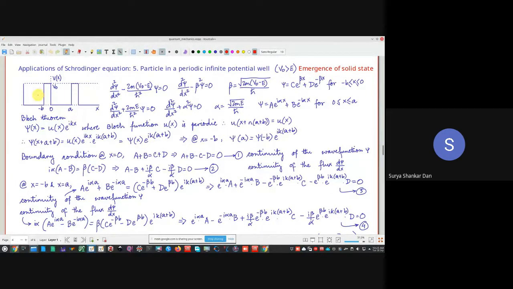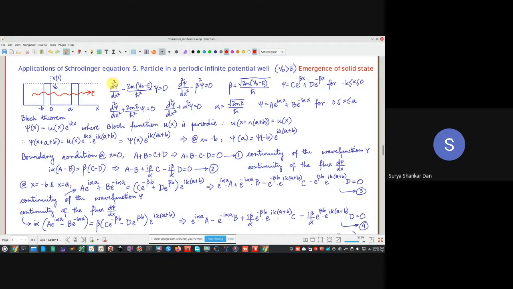So when the particle is essentially moving here, then at one point of time, it is going to be under the influence of V naught, which is larger than the energy E of the particle. Whereas in this region, between 0 to a, the potential V naught is 0, so we have E minus 0.